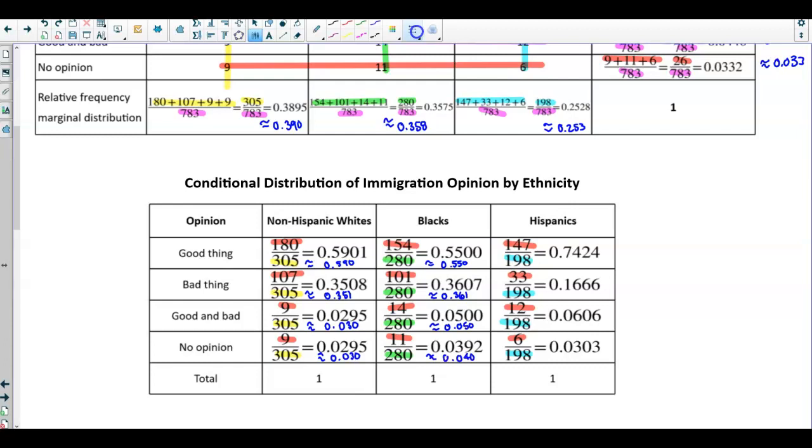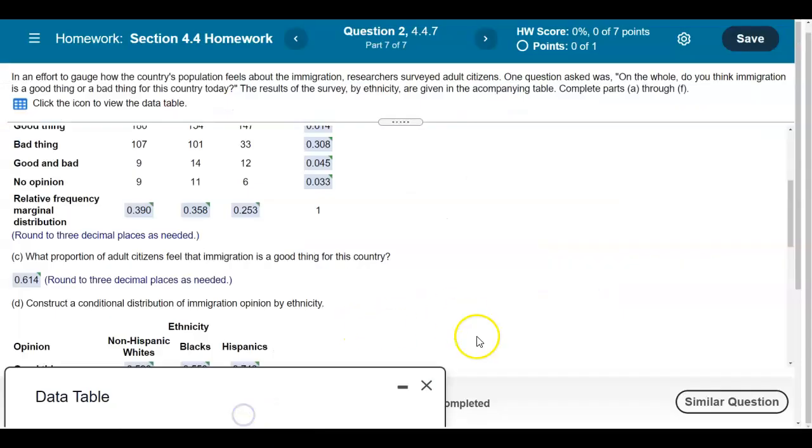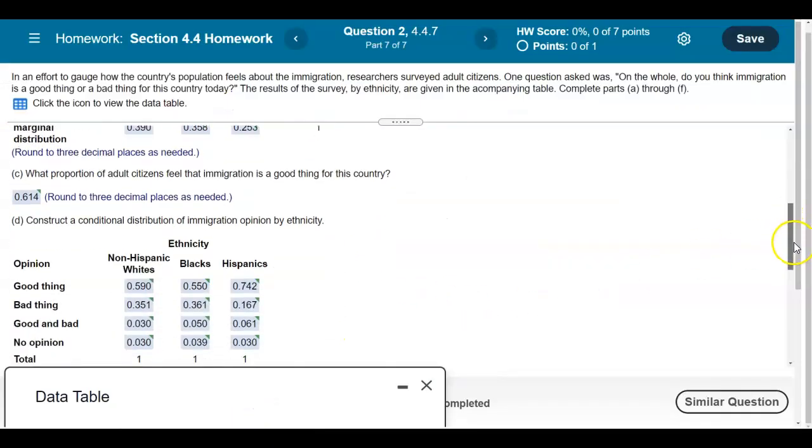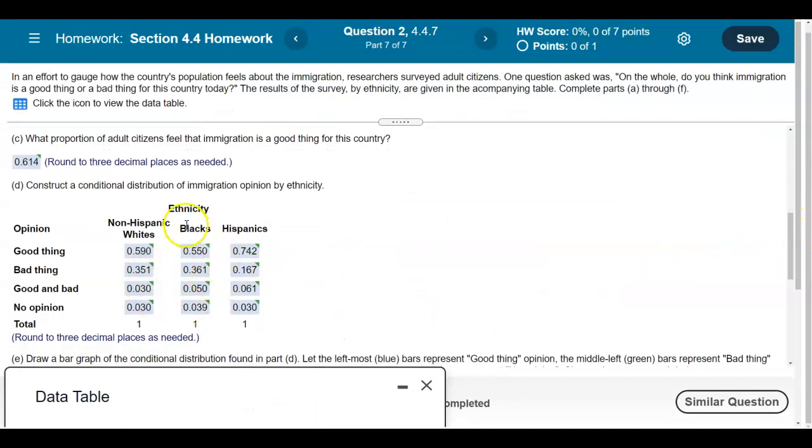Over here we have 0.742, 0.167, 0.061, and 0.030. So we go ahead and then we fill in this information. So there is our conditional distribution.